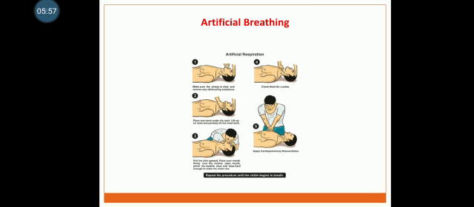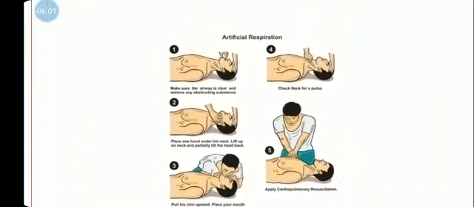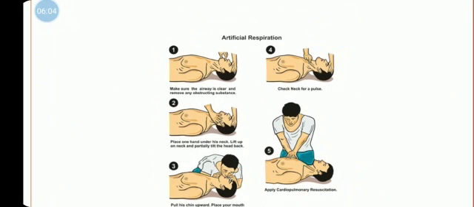Artificial breathing. Here you can see the diagram of artificial breathing, how the first aid treatment is given. It is used for the chest pressure arm lift method. First point, make sure the airway is clear and remove any obstructing materials. Second, place one hand under his neck, lift up on the neck and partially tilt the head back.